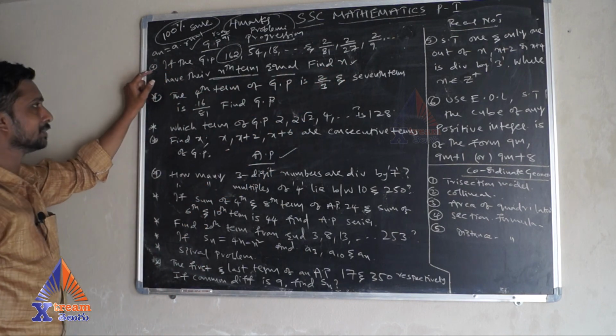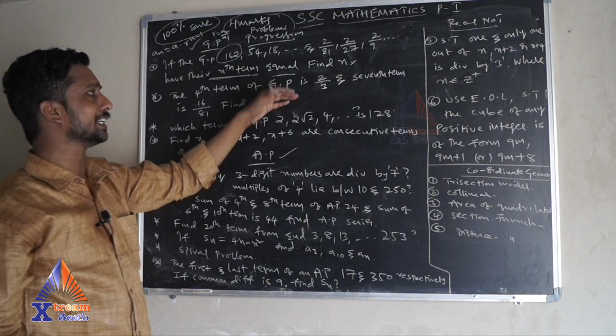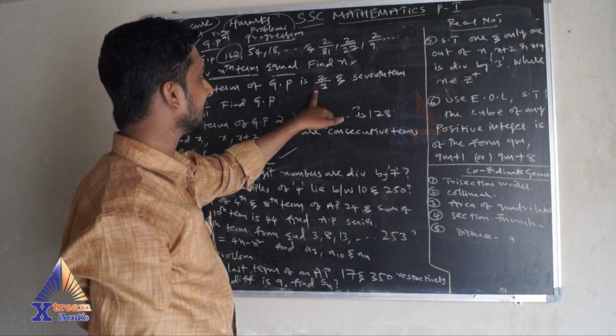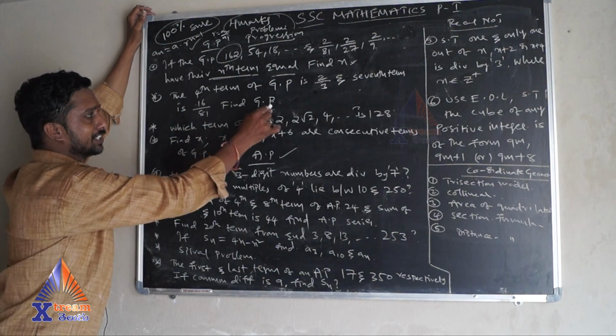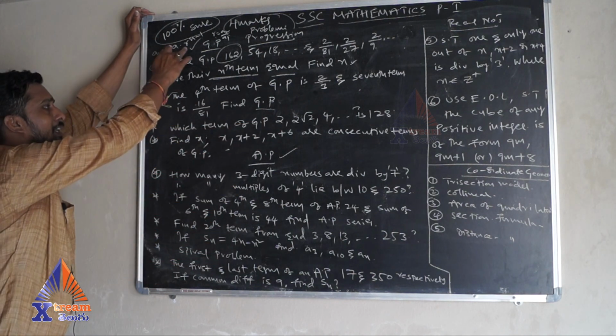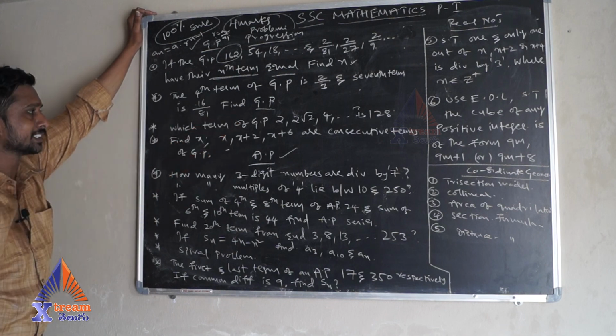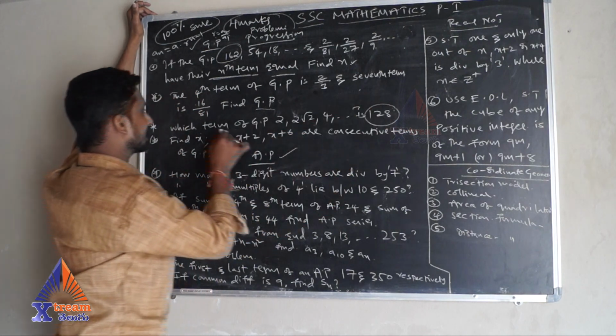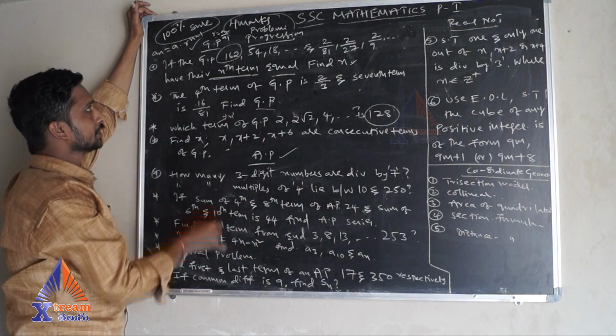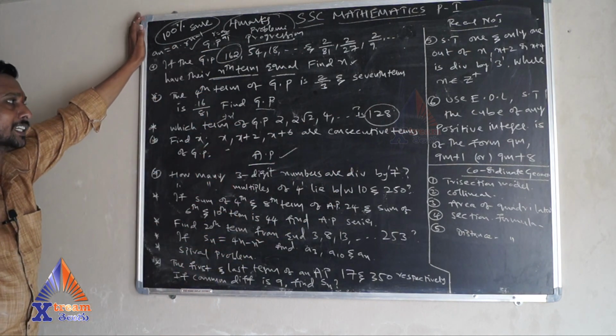Most important problem. Next, the fourth term of the GP is 2 by 3 and the seventh term of the GP is 16 by 81. Find this one. So just apply this formula and compare it, you can get it. Next, which term of the GP is 128? Which term? That means you need to find n. So the formula is same. You need to find the n.